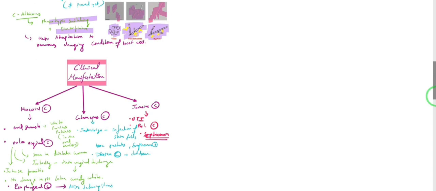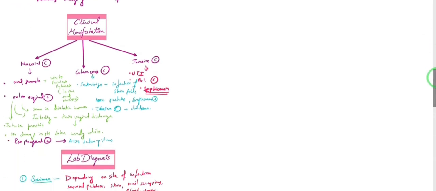And Candida albicans is going to show the property of phenotypic switching or phenotypic dimorphism. It is going to exist in more than two forms. It can exist in yeast form, pseudohyphal form, or the true hyphal form, based on the changing conditions of the host cell.